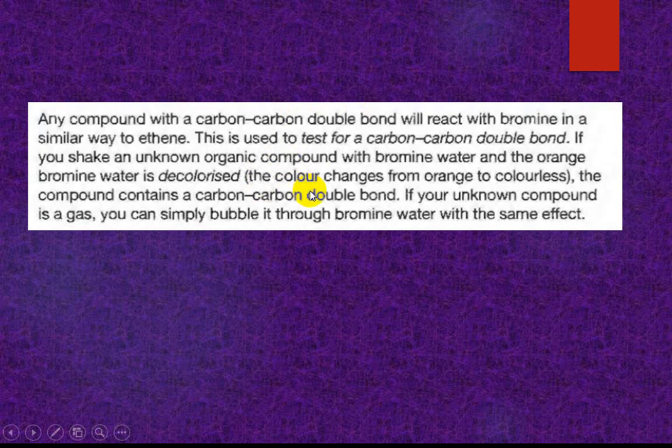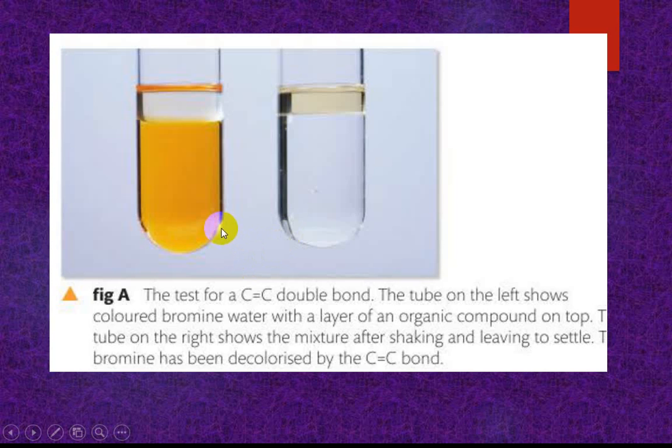Yes, Chaudhary just joined. This is the unsaturation test. This is the added bromine water. Adding bromine water to an alkene is used for the unsaturation test. Using bromine water, we can find out whether any unknown organic compound is unsaturated. If the orange color of the bromine water decolorizes, we understand unsaturation is present.